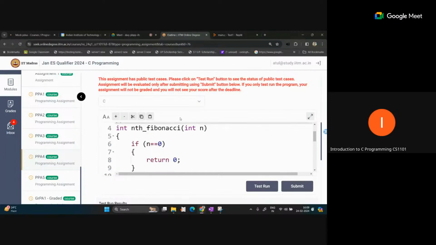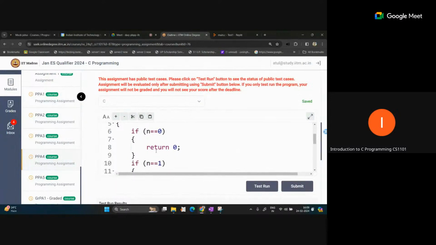Any query in this? So for a recursive function, you just have to imagine how the recursive call is actually executing. It will take some time to get this logic. So just try to solve some very basic problems using recursion, and after that you will understand how the execution happens, what the flow of execution actually is. Then you will understand these recursive things.